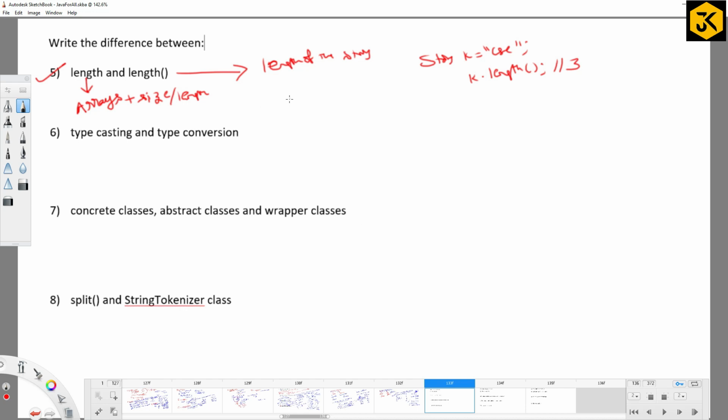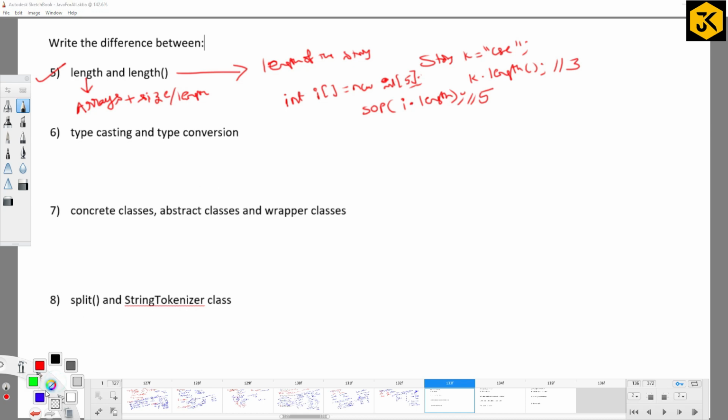If I declare any kind of array, how are you going to declare the array? Int array syntax new int of size, I would need to compulsorily pass. Then if I say SOP of I dot length, what is the output you are going to get? 5. Length of the array is going to be 5. This is the difference between length keyword and length method.